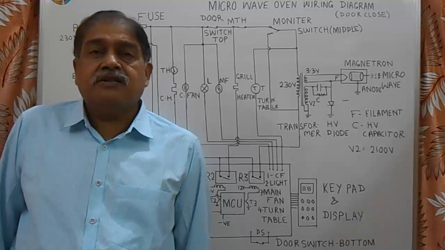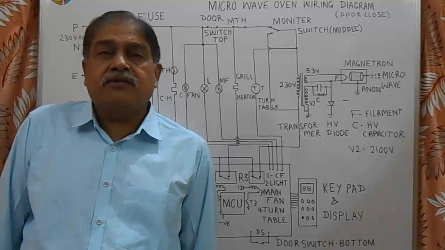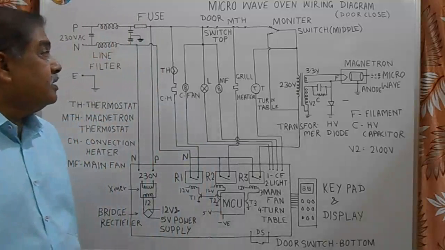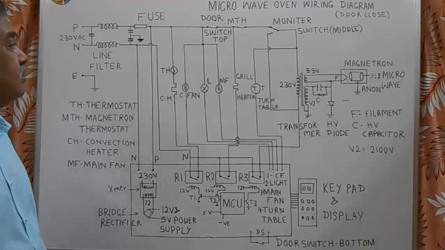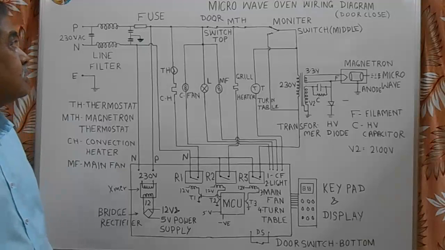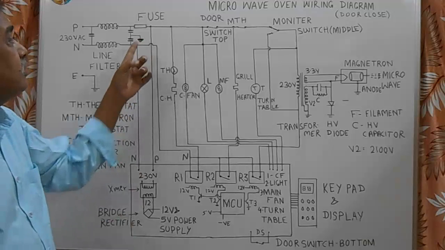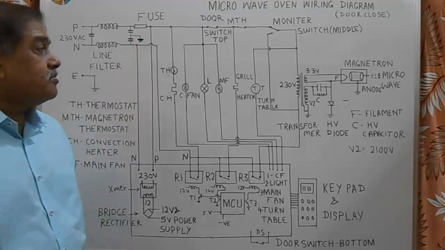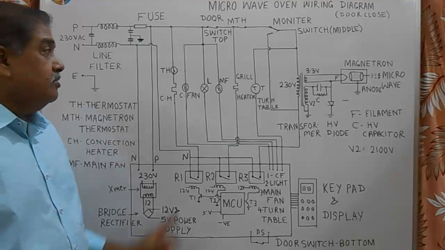Today's topic is fault finding of microwave unit. In this circuit diagram, it is shown that complete working of microwave oven. There are many problems that come in microwaves, such as blowing of fuse. If in that case there may be some short circuit inside the unit.